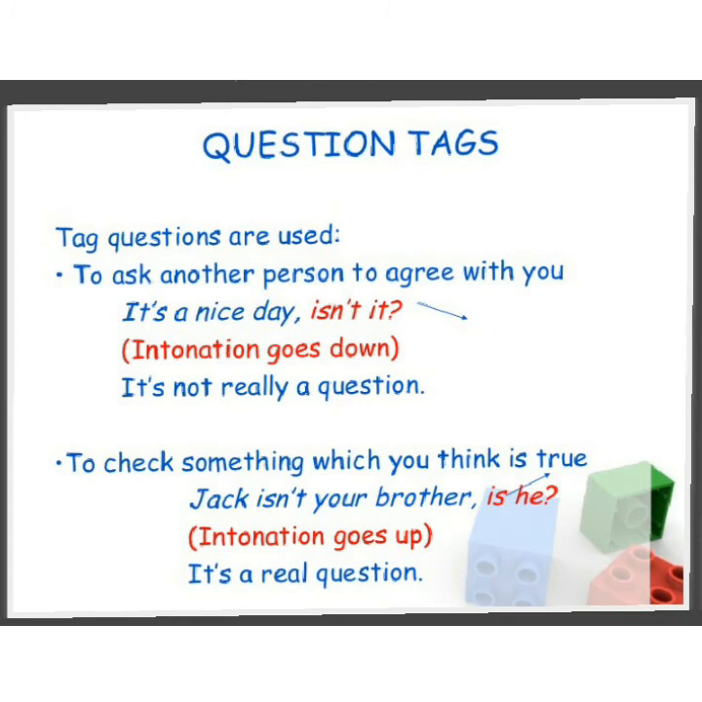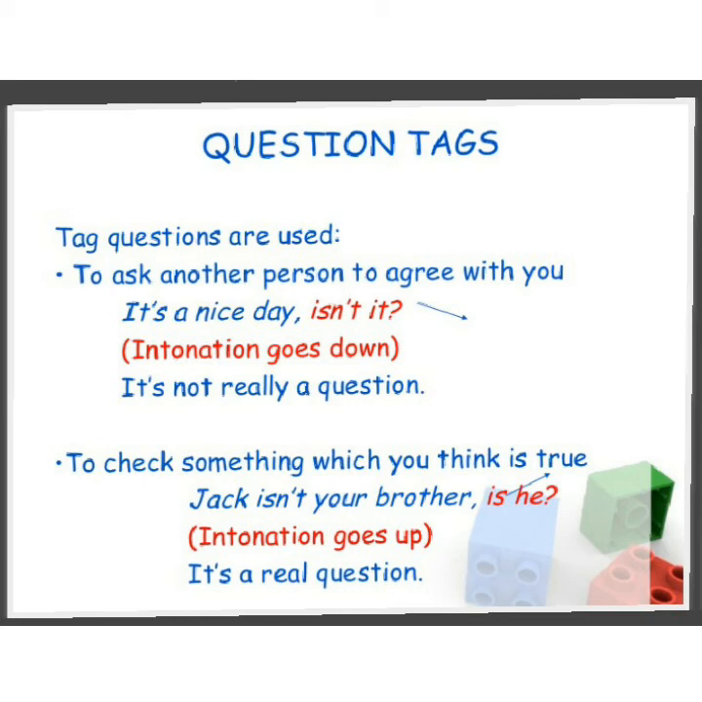Now it is an important use of auxiliaries or modal verbs to form question tags. Question tag is also called question tail. Tag questions are used to ask another person to agree with you. For example, it's a nice day, isn't it? It's not really a question. It is used to check something which you think is true. For example, Jake isn't your brother, is he?